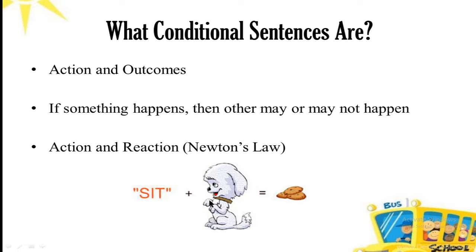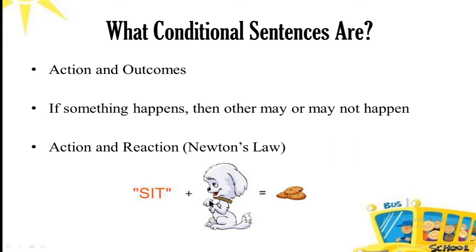There is a puppy in front of you. For example, his owner is saying to him, sit down dog, I'll give you a cookie. So he's saying to him, if you sit down, I'll give you a cookie. So there is a condition. If the dog sits down, he will get the cookie. So this is conditioning and conditional sentences.